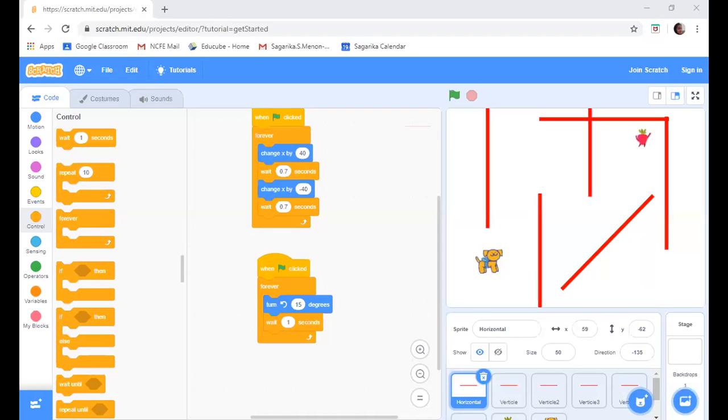Sir, I still have to do scoring. Yes, so we'll do scoring now. So first we will have a timer. We'll have a timer for 60 seconds. Okay. Divija, you know how to do it?